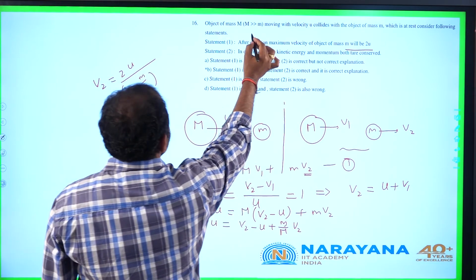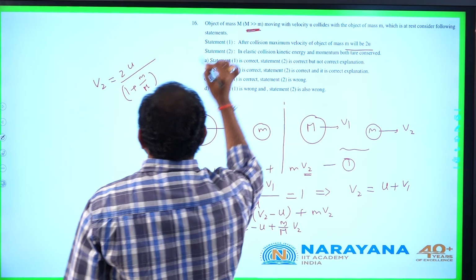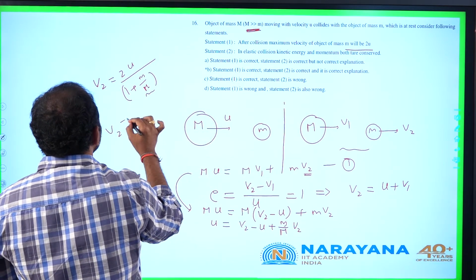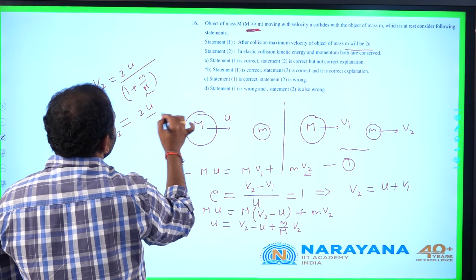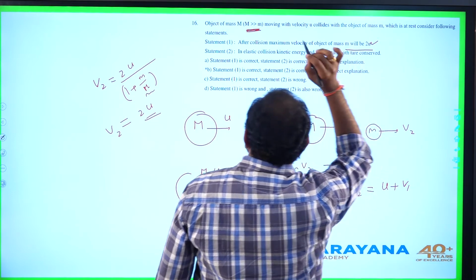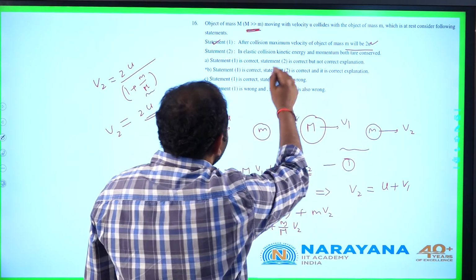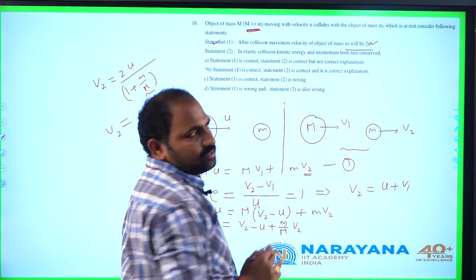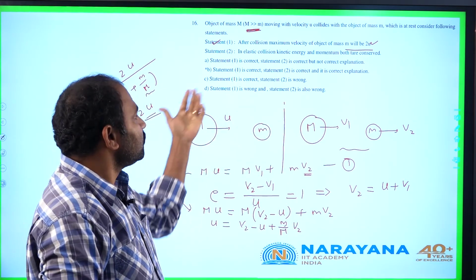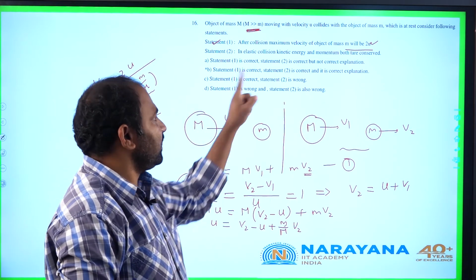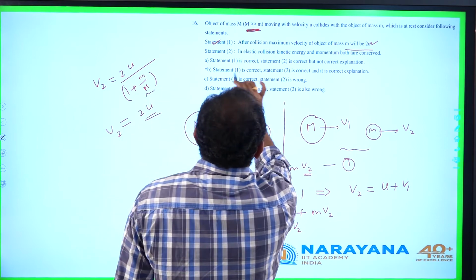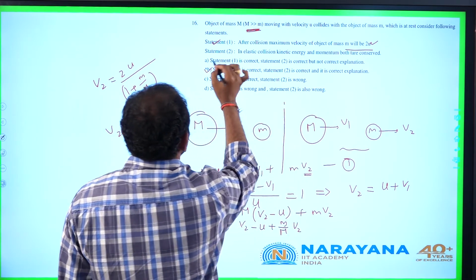As it is mentioned, capital M is much greater than small m, this term can be equated to 0. Then v2 tends to 2u. So the maximum value of speed of second particle after collision will be 2u. So this statement is correct, and as it is valid for elastic collision, second statement is correct explanation for the first statement. So both the statements are correct, and second statement is correct explanation for the first statement. Let us check it. It is given with B option. So here B is correct.